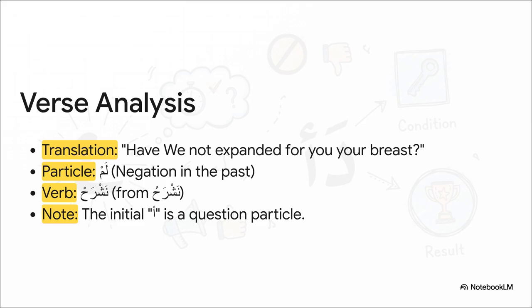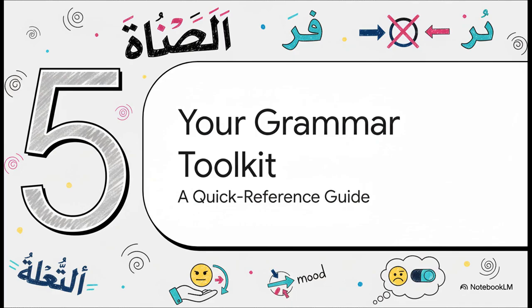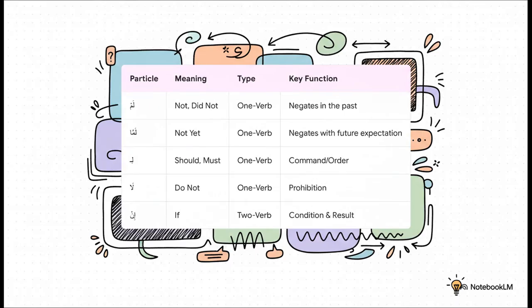Have we not expanded? All right, that was a lot. So let's pull everything we've talked about together into a quick reference toolkit. This will help make sure all these concepts really stick. This table is basically your cheat sheet. Remember, we've got two main categories. First, the single verb modifiers, lam and lamma for negation, and li and la for commands and prohibitions.